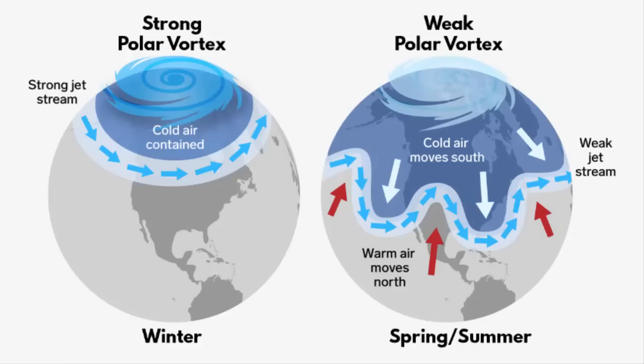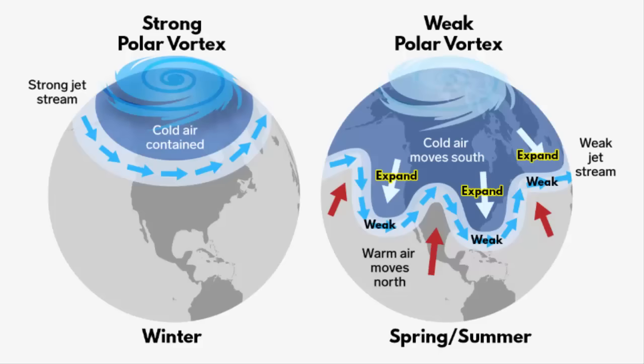And always remember this point. A weak polar vortex is the most dangerous. Why? Because the polar vortex is weak during summer. During summer, even the jet streams are weak. We have just read that the polar jet stream acts like a gate. If the gate is weak, the polar vortex expands or splits and can shift further south in the regions of Canada, the northeastern side of United States, Europe and Russia.